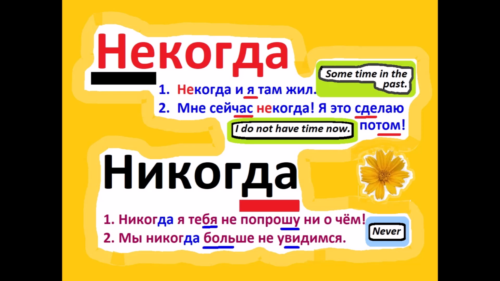In the first sentence here, 3 negations: никогда, never; не попрошу, I will not ask you, second negation; and ни о чем, about anything, the third negation. And in the second sentence we have 2 negations here: никогда, never, and не увидимся, we will not see each other. Future tense of the negative form of the verb видеться, see each other.